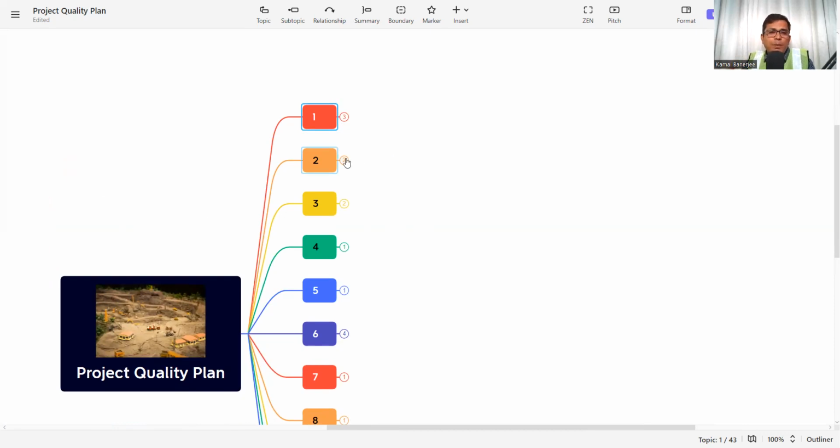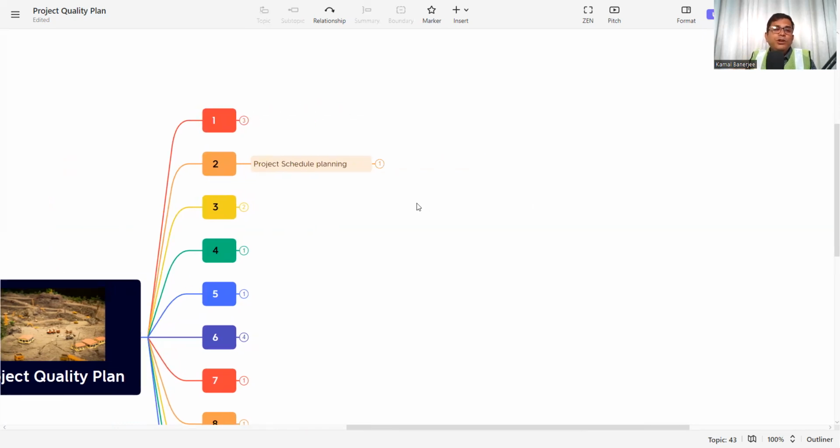So what will be the components of the project quality plan? Each and everything which is required to deliver the project. The first thing is project schedule planning. So we need to plan the projects. We cannot say that we will finish within 24 hours, or within 24 months. This is a vague concept. So we need to break down the planning: monthly planning, weekly planning, daily planning.